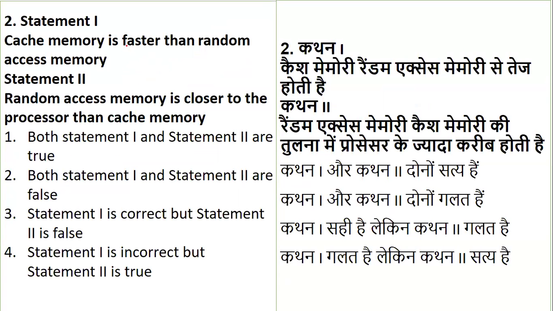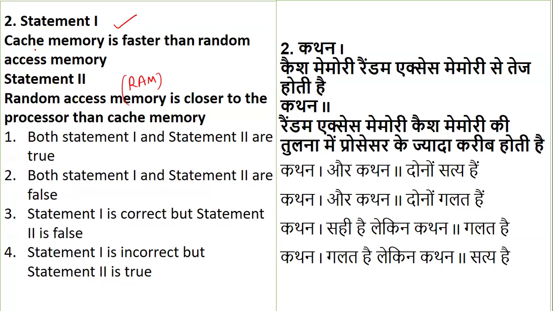As I said, I have very importantly taken the topic of memory, so that when we do this topic in detail, you will be able to recall this little bit of information. Statement one: cache memory is faster than random access memory. You have to identify the right and wrong statement. Statement two: random access memory, which we just spoke about, is closer to the processor than cache memory. So here it talks about location. So whether cache is faster than random access memory, or random access memory is closer to the processor than cache.